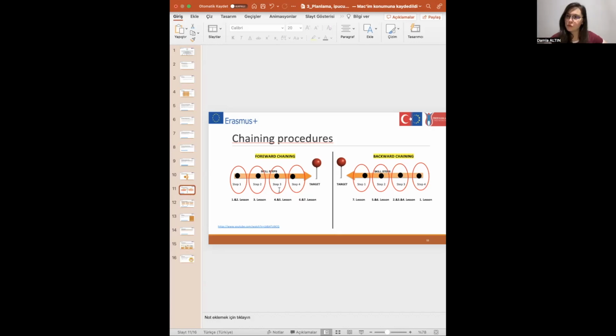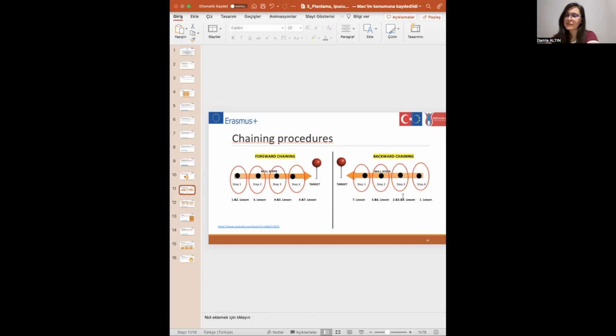You prompt your student, and step four will be done by you. At the end, it goes on like this until the last step. Let's explain backward chaining.